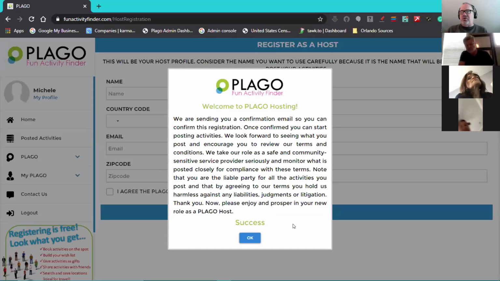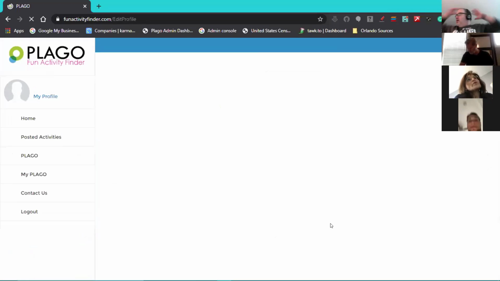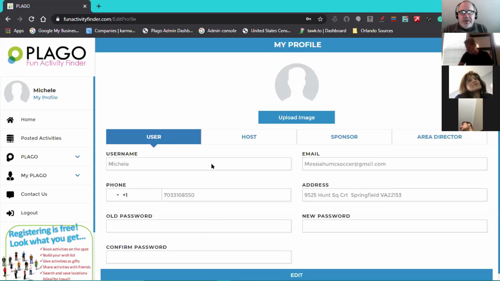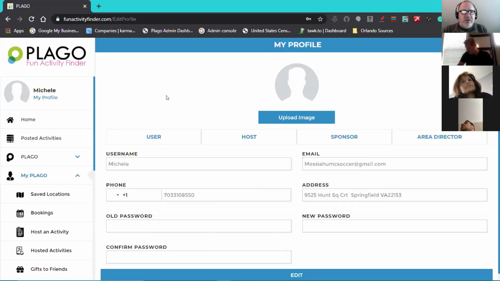And what you should see is the confirmation emails, one for you as a user and one for you as a registrant. Okay, so I see one. Your registration is a success. And it usually takes a minute or two for the host one to come through. In the meantime, we can upload images, we can save locations, but let's just wait and see how long that takes. I'm curious how long that always takes to come through.